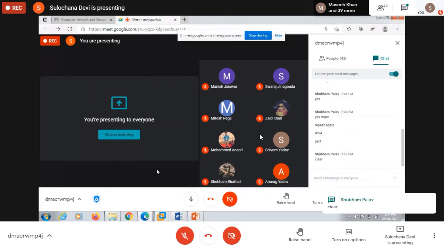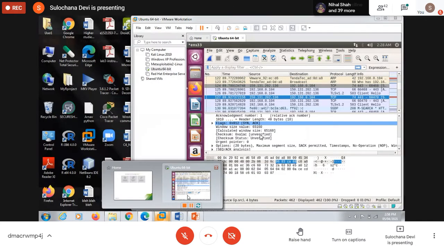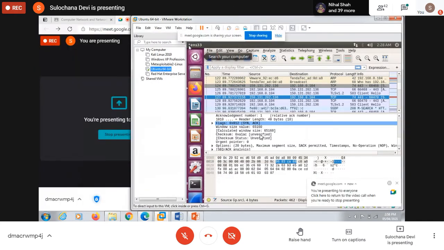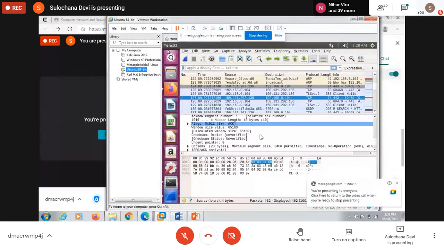Okay. Now, the next part, the next experiment. The next experiment is about remote login. Remote login is like you are at your home right now, and I'm at my home right now, and we both are working on some project together. So I can remotely log in to your machine and I can work there. So that is remote login.